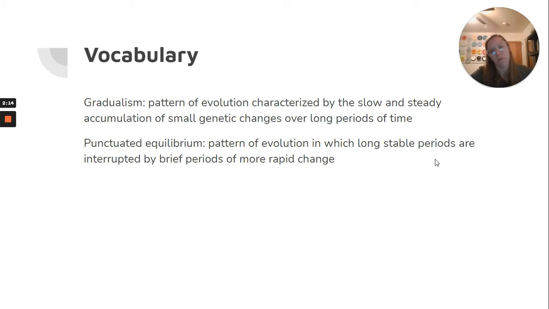This is a pretty short chapter. Again, lots of short lessons here, which is why we're doing this extra assignment on Tuesday. So 2 vocab words: gradualism, pattern of evolution characterized by the slow and steady accumulation of small genetic changes over long periods of time. Punctuated equilibrium is the pattern of evolution in which long, stable periods are interrupted by brief periods of more rapid change.